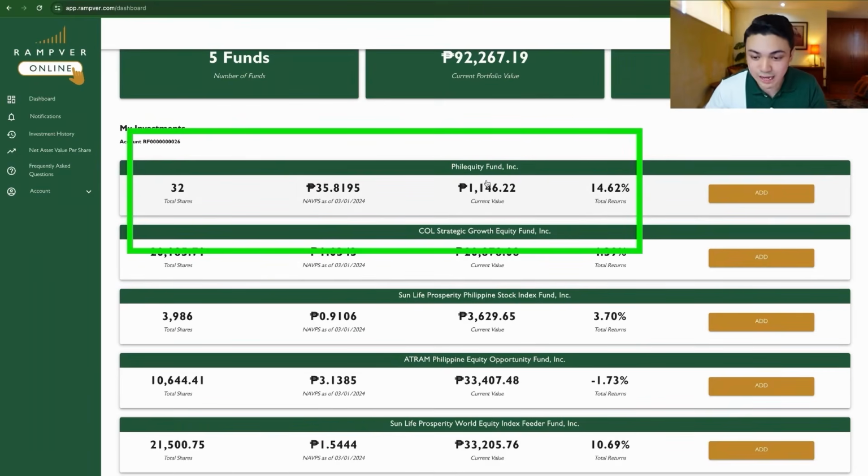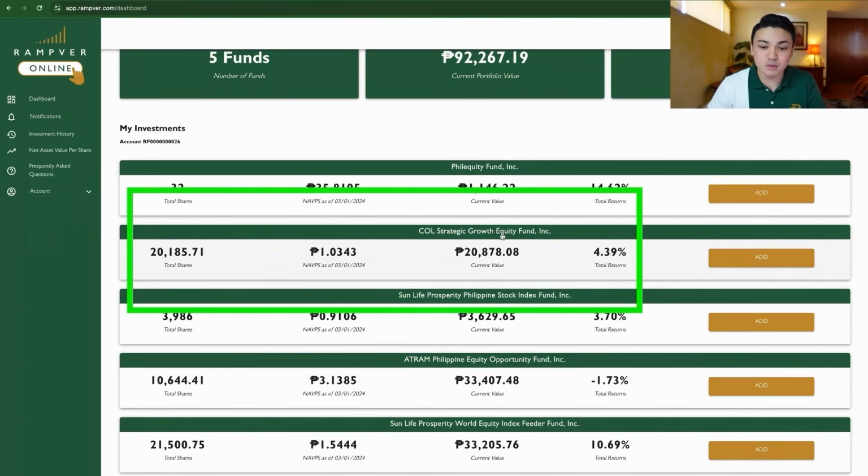Kung 1,000 lang nilagay mo, even if 14% ang growth ng portfolio mo, it's only 140 pesos. Diba? So what we want here is the behavior and the habit of investing consistently. Diba? Practice disciplined investing. Next, we have what's called Strategic Growth Fund. Diba? This is another card.